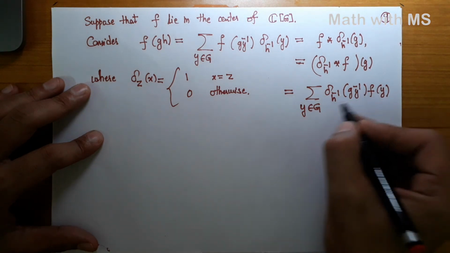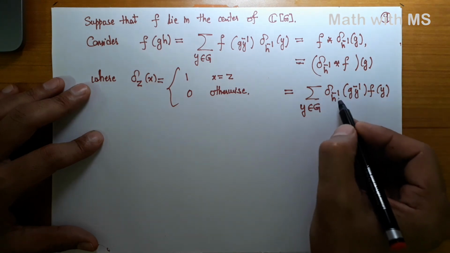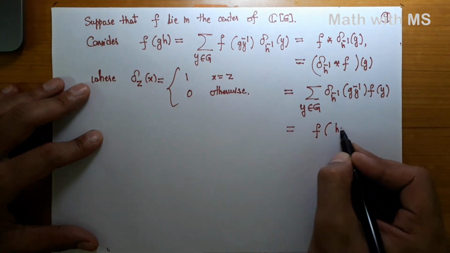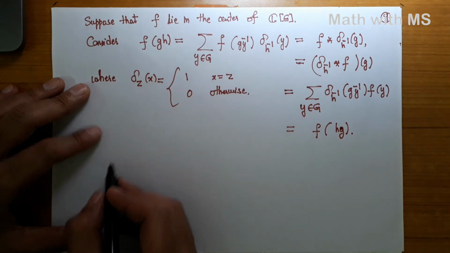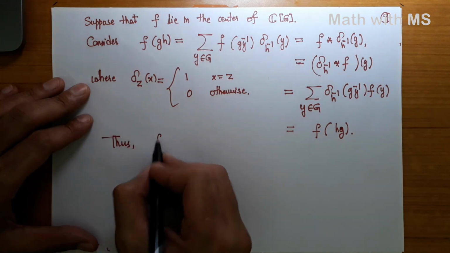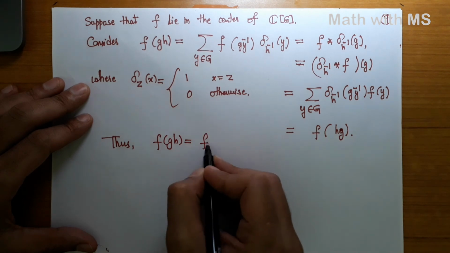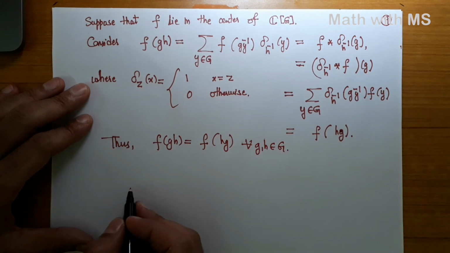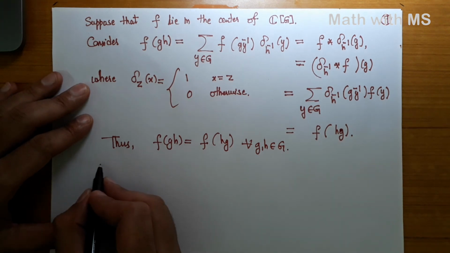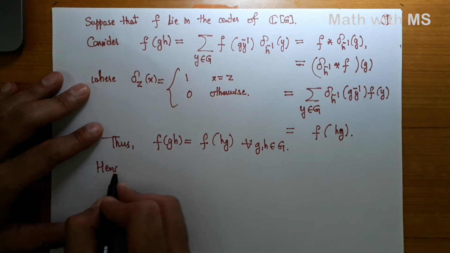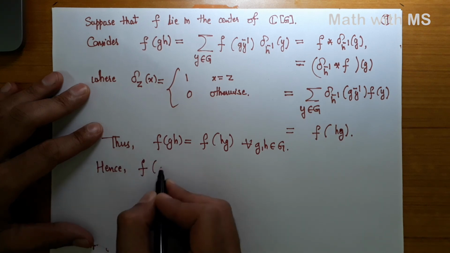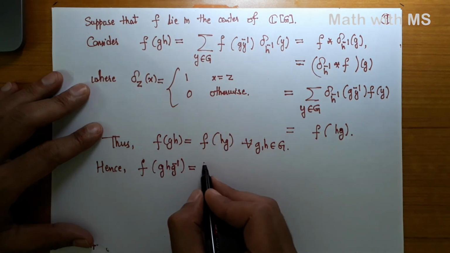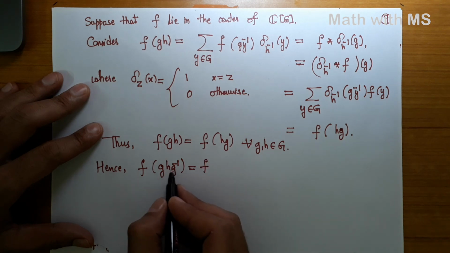Alright, and by definition of delta h inverse, this sum will survive only when h inverse is gY inverse, and this shows that this should be just F of hg. So thus what we have shown is F of gh is same as F of hg for all g and h in the group G. But this implies that F is class preserving, because hence F of any conjugate ghg inverse, by this property, should be same as F of hg inverse times g.